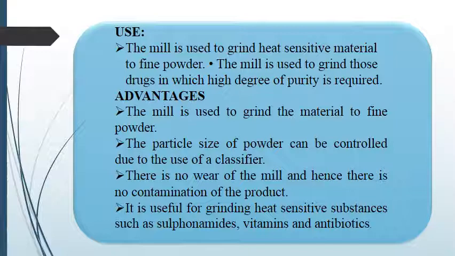So there are two uses of fluidized energy mill. First, substances which are heat sensitive can be reduced into a smaller size, and second, if a high degree of purity is required, those substances can also be reduced into a smaller size with the help of fluid energy mill.